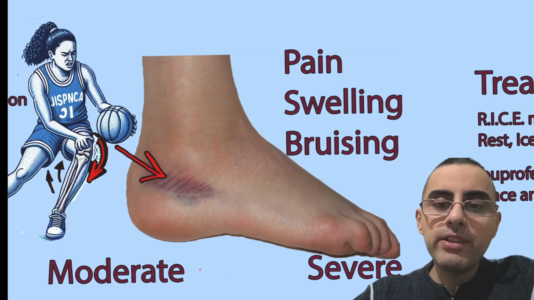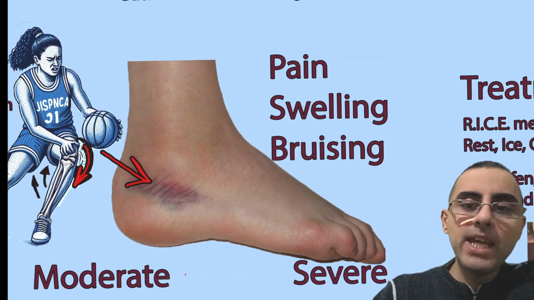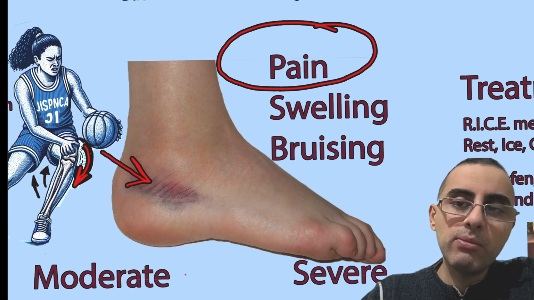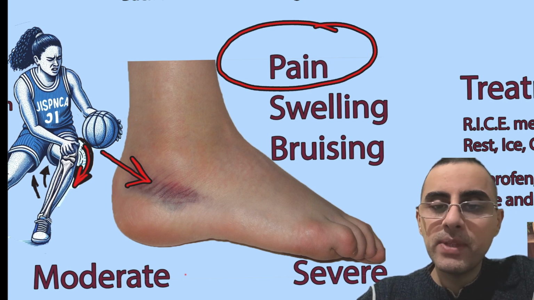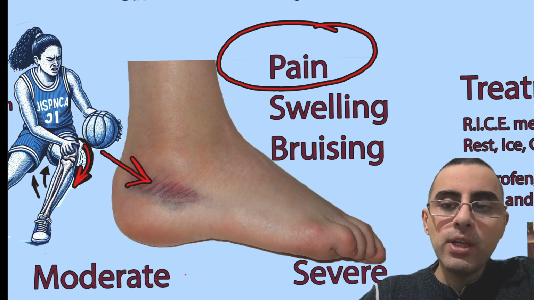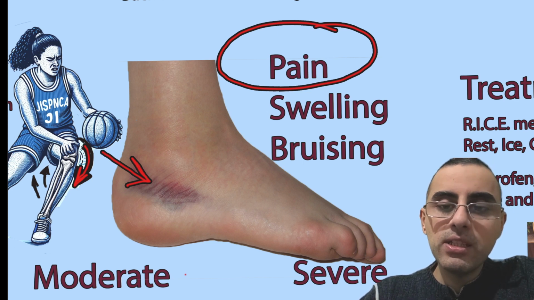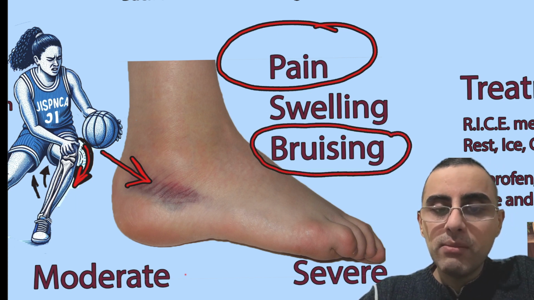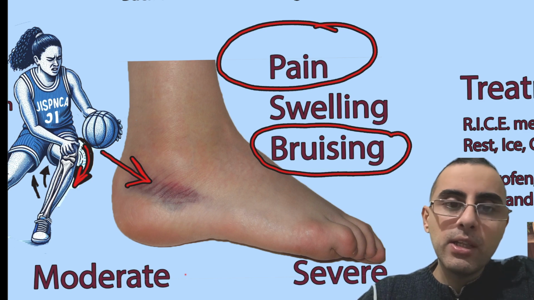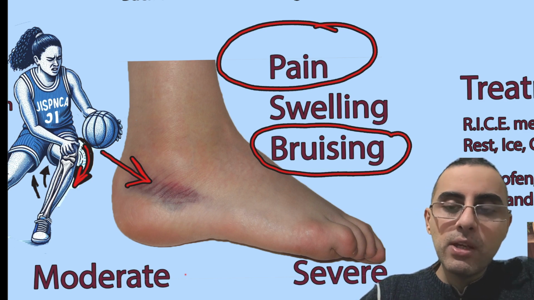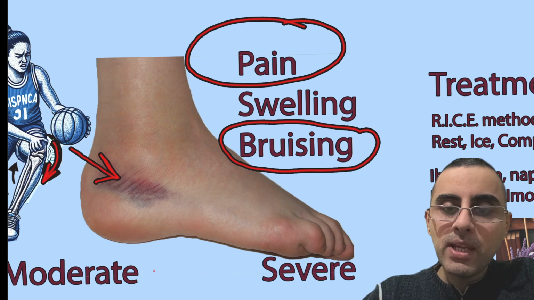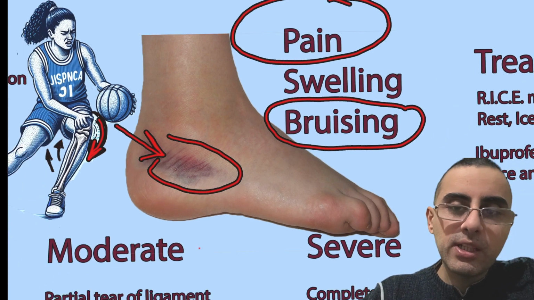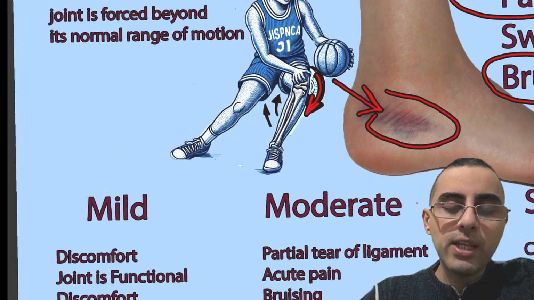So, what are the most common symptoms? Pain is a universal symptom. It is almost 100% of cases. Swelling is also present in most cases, and bruising develops after some period of time, maybe after 24 hours or 48 hours, it depends. But bruising also develops, and bruising is also an important characteristic of sprain.